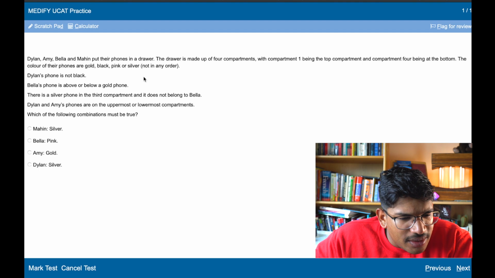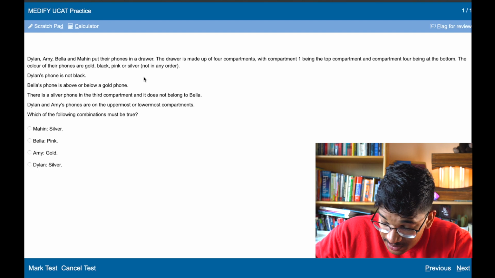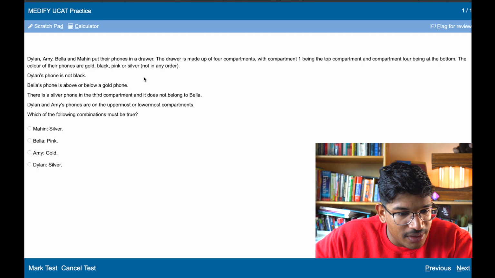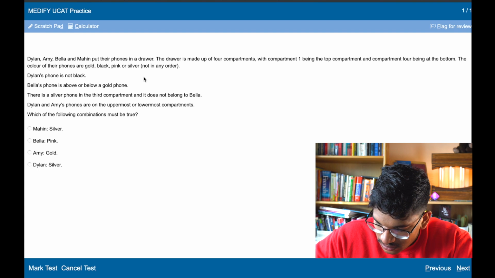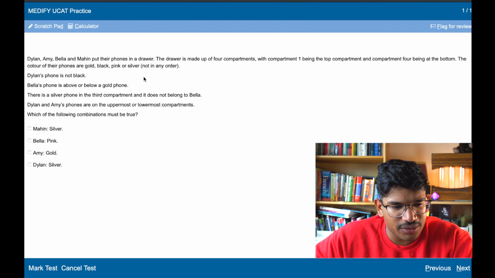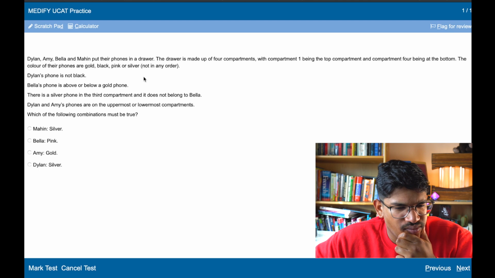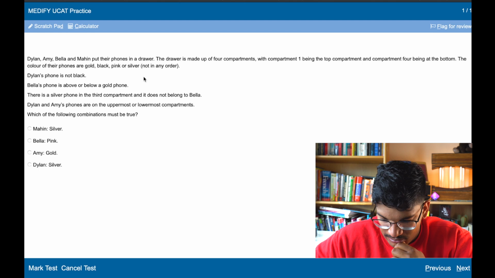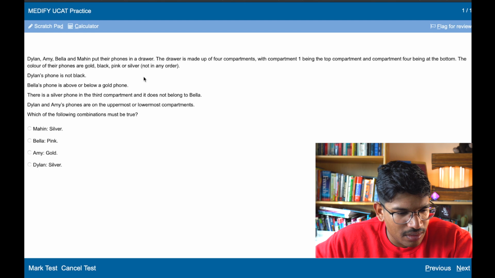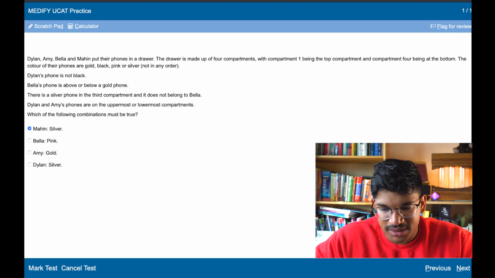Great. Dylan's phone is not black. Well, there has to be a gold phone. Bella's phone is above or below a gold phone. That doesn't really help us. So, oh wait, Mahin is silver. Sorry, I worked that out ages ago. Why was I still waiting for that?